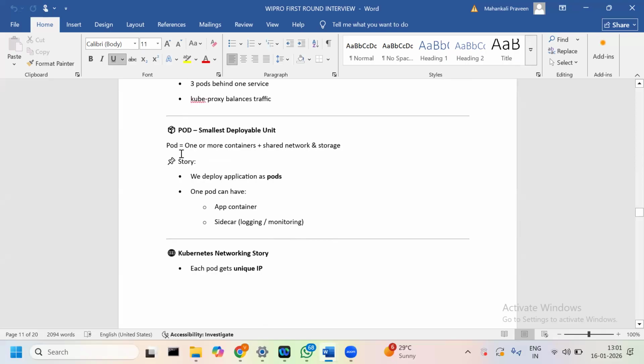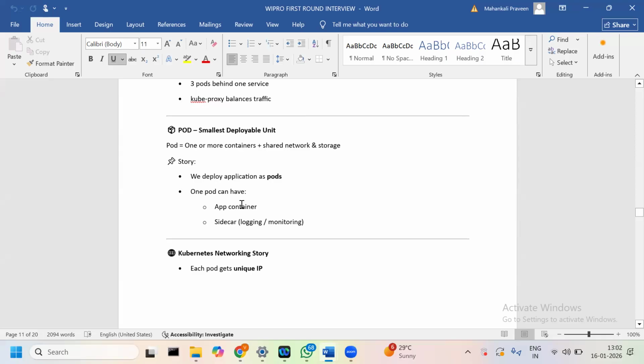Okay, and what is a pod? I attended an interview at EY. They asked what is the difference between a container and a pod. So a pod is one or more containers that share networking and storage. A container is a process. We deploy the application as a pod, so inside a pod we can run multiple containers. That is the only thing we need to remember.